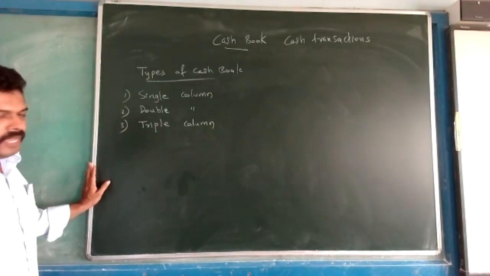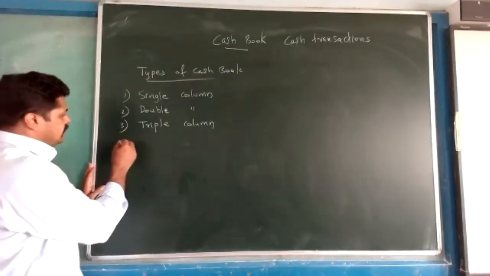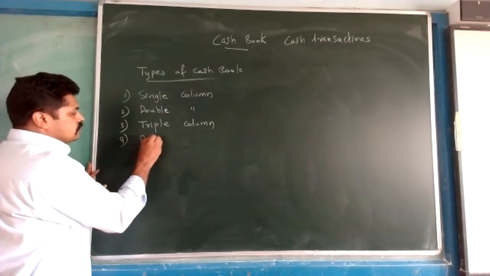Different types of cash books are there. And one more is there, petty cash book.